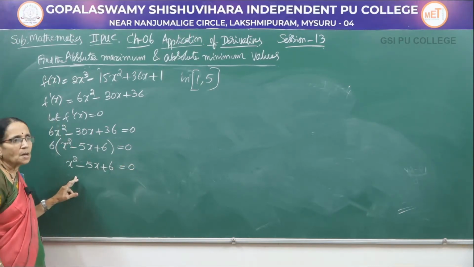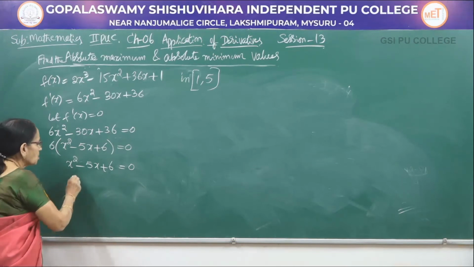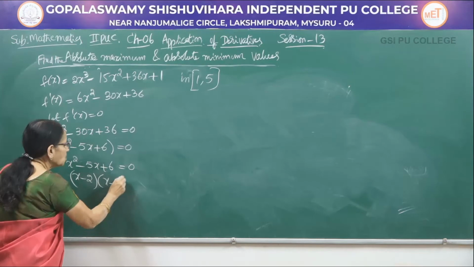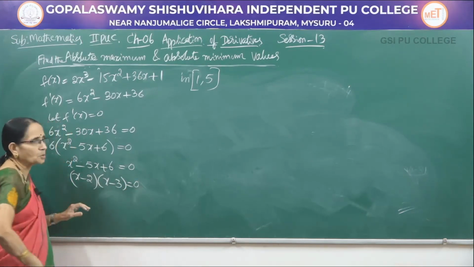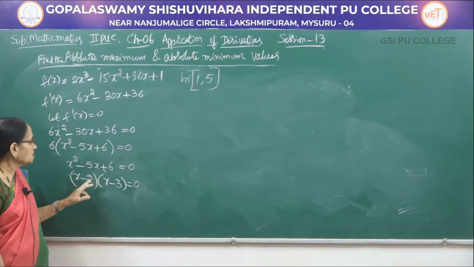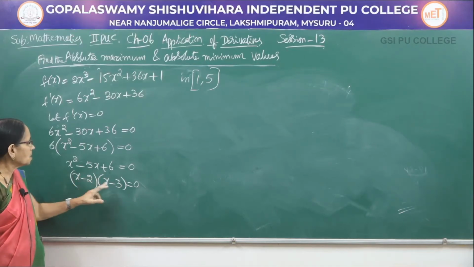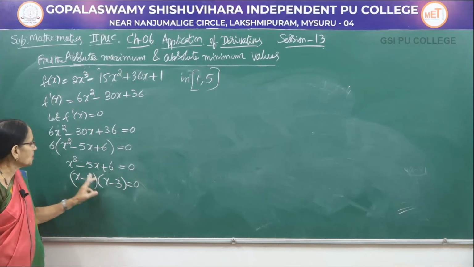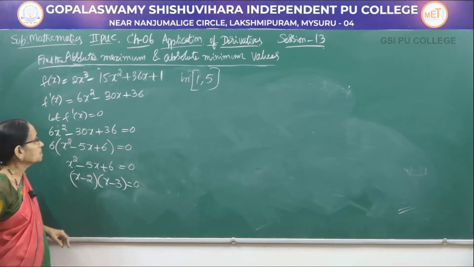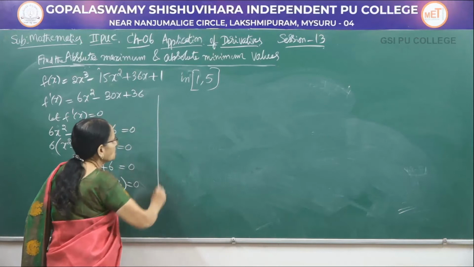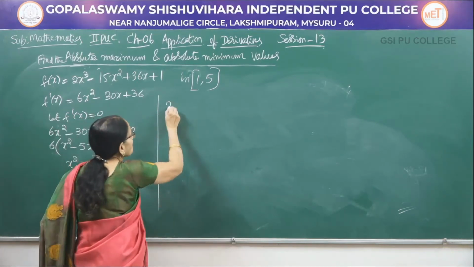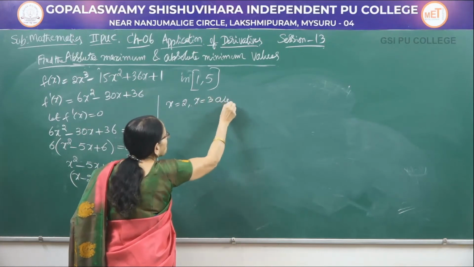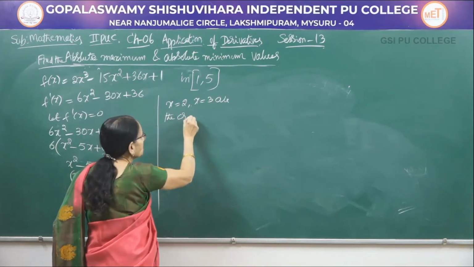You can see that it is a quadratic equation. You can factorize. The factors are x minus 2 into x minus 3 equal to 0. You know how to solve this one? The sum should be the middle number, the product should be this number: minus 2 into minus 3 is plus 6, minus 2 plus minus 3 is minus 5. Therefore, we get in this problem two critical points, x is equal to 2 and x is equal to 3.